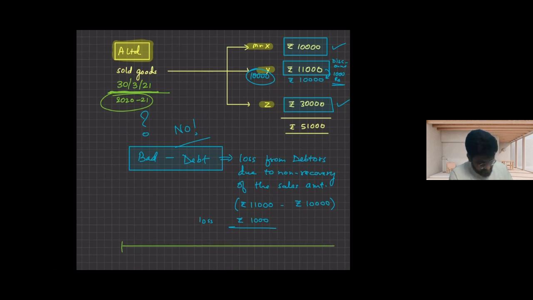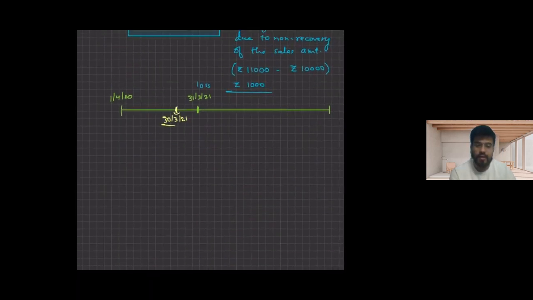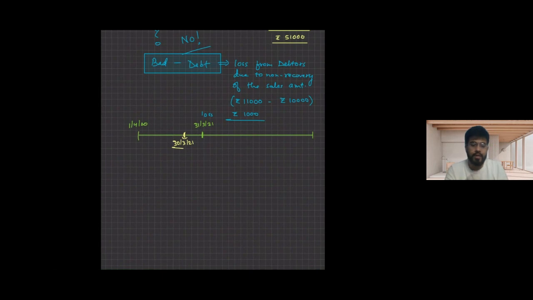So let's say this is the timeline. This is your 1st of April 2020, this is your year end 31st of March 2021, and I have sold the goods on 30th of March 2021, before the year end. Now, this payment is not payable when the goods are sold, it is payable after 2 months. So this payment of rupees 11,000 will be due after that.